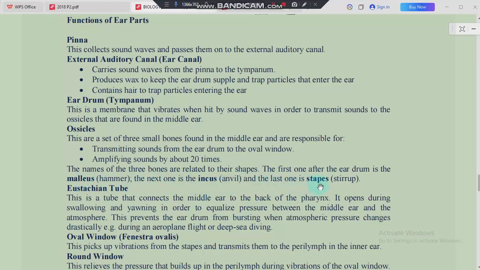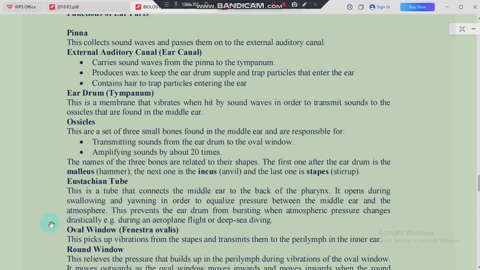And then the last one is the stapes, or the stirrup. All these are responsible for transmitting sound and also amplifying the sound 20 times. It is done by these three bones: the hammer (malleus), the anvil (incus), and the stirrup, also known as the stapes.